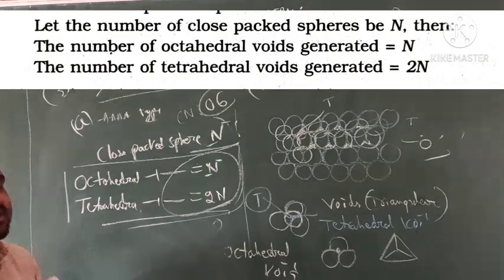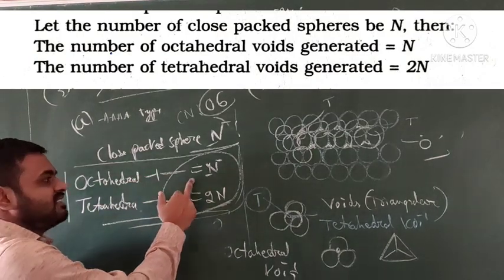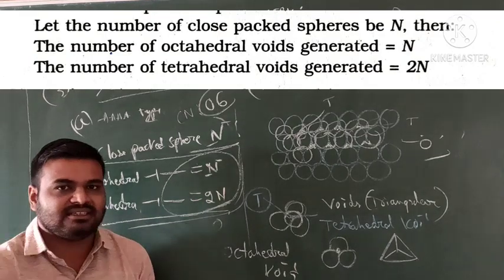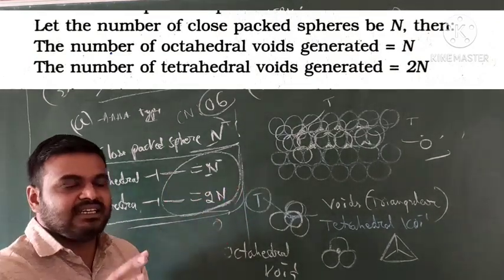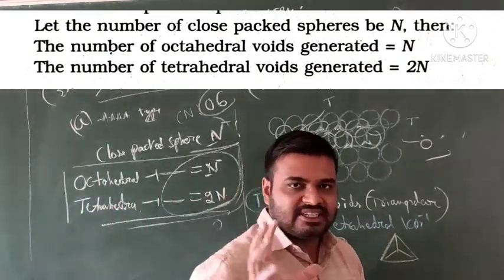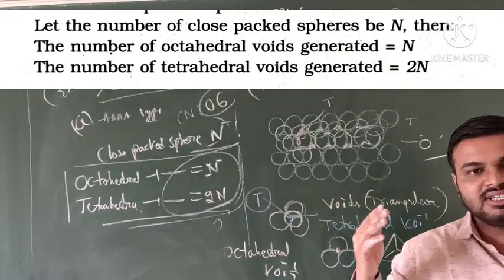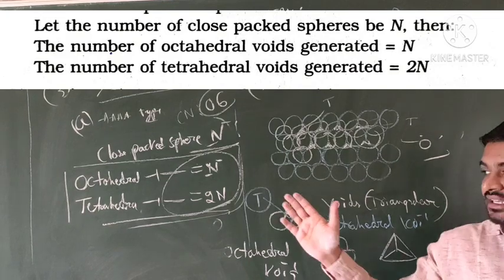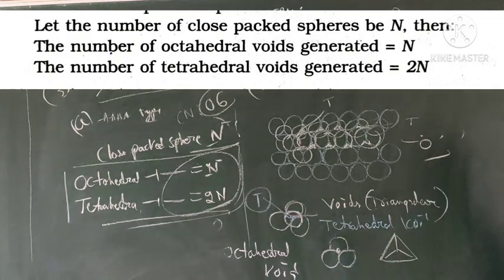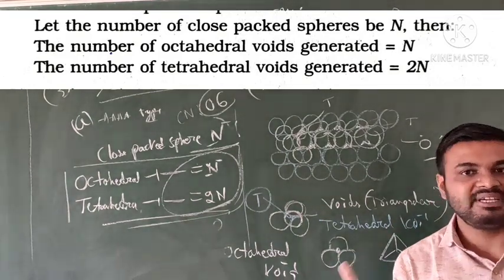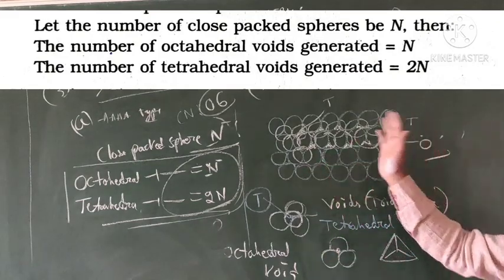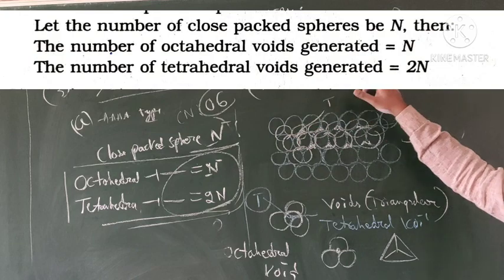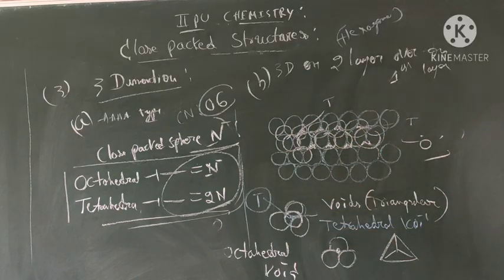Octahedral voids equal N, but tetrahedral voids equal 2N. The number of octahedral voids equals the number of spheres taken, but tetrahedral voids are twice the number of spheres taken. Clear? This is an important point in the 3-dimensional 2 layers over the first layer.